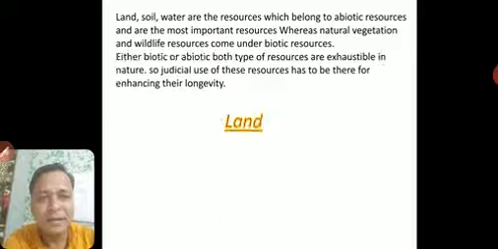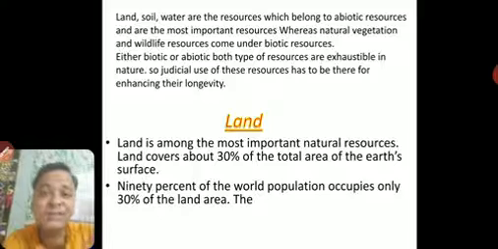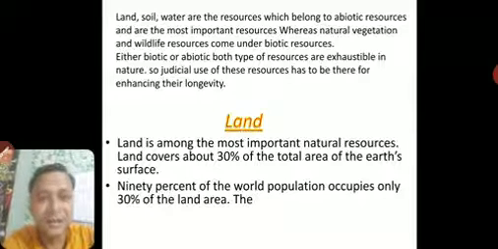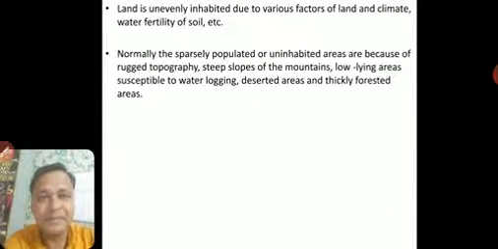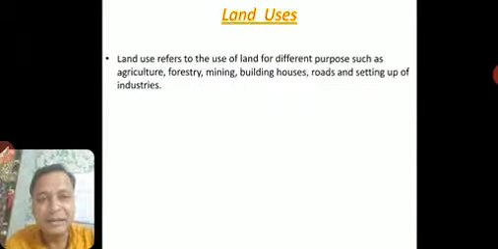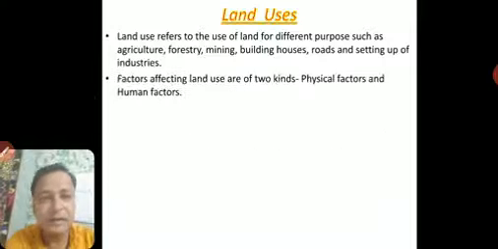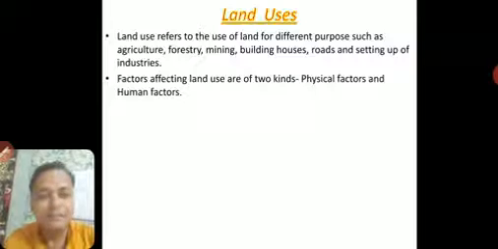Okay, so when we come to land, we have seen that we are having only 30% land on the earth. Out of that 30% we use only 30%. The remaining 70% is sparsely populated or it is uninhabited. Then we had seen the next important point, the uses of land or land uses. Then we had seen the factors, physical factors and human factors, which are responsible for use of land.